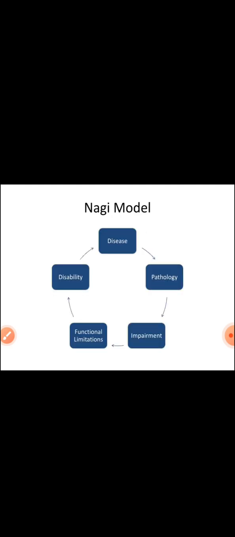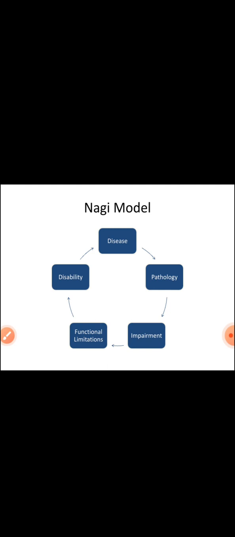The Nagi model is: first disease, to pathology, to impairment, to functional limitation, to disability. Okay, the same example: stroke is the disease, pathology is the hemorrhagic or ischemic stroke, and impairment is being unable to perform the activities of the upper limb and lower limbs.